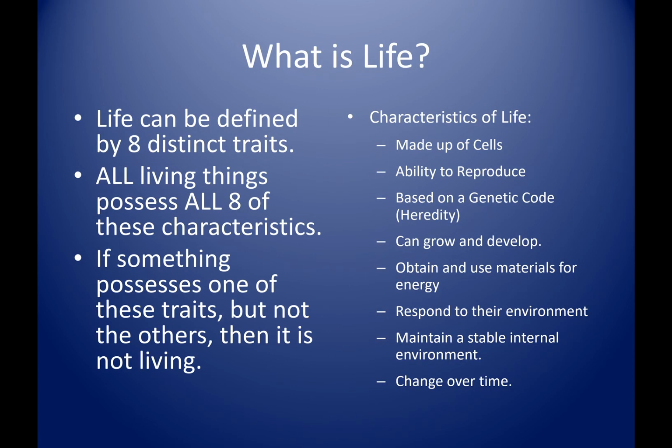What is life? Life can be defined by 8 distinct traits. The 8 distinct traits are right here, the 8 characteristics of life. We have that a living thing is made up of cells. They have the ability to reproduce. They're based on a genetic code.